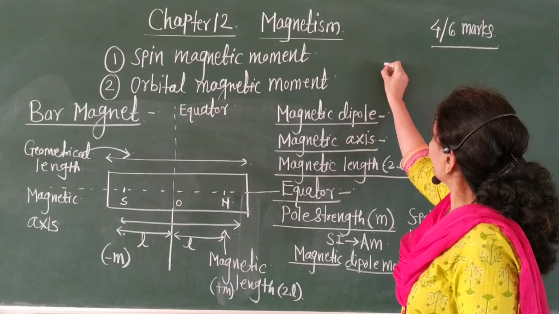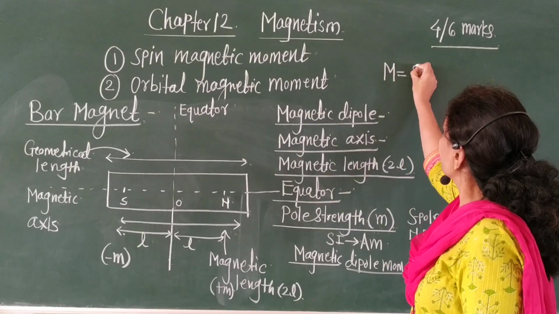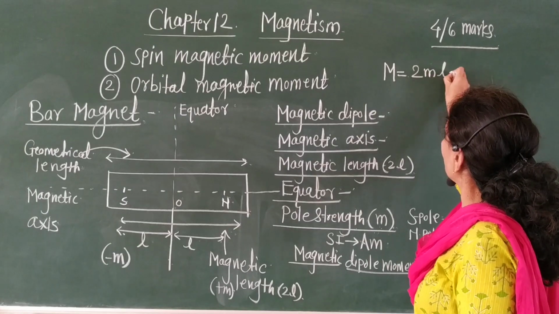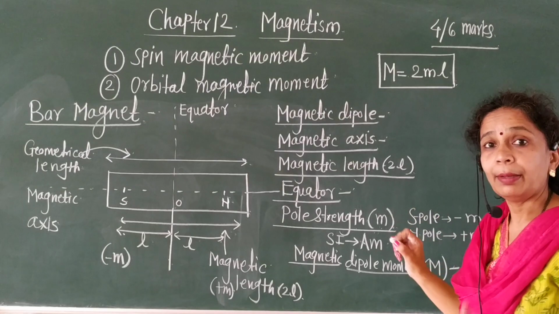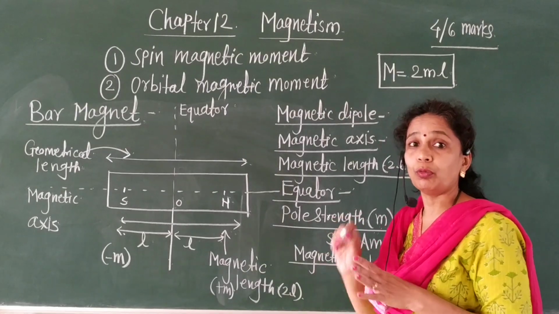Therefore, capital M is equal to 2m into L. This is the formula for magnetic dipole moment.